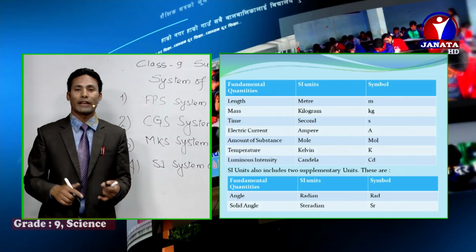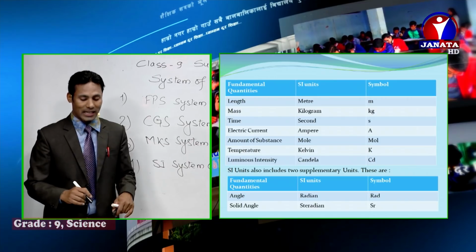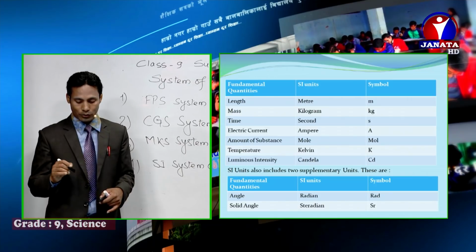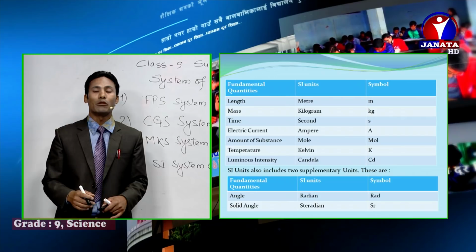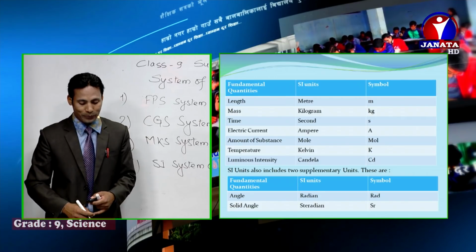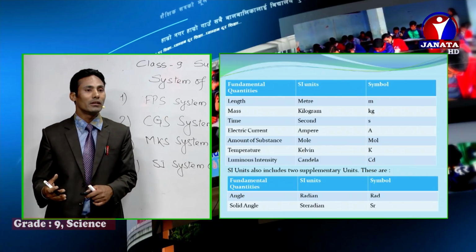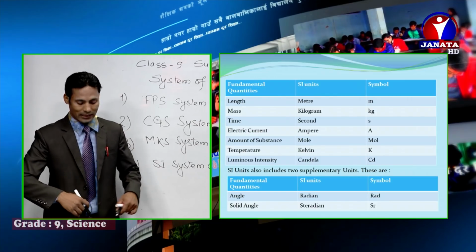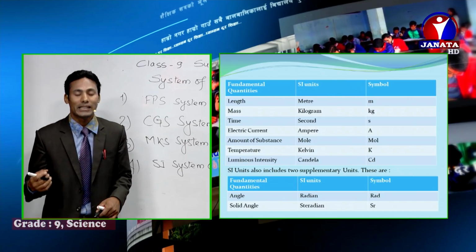Okay, so I have listed the different units that are related with this SI system of unit. You can check: length, meter; mass, kg; time, second; and electric current, ampere, capital A. How to write this symbol we will discuss a little bit later on. Amount of substance, mole; temperature, Kelvin; luminous intensity, candela; and two more units are considered as supplementary units, like angle, radian. The symbol for this one is rad.